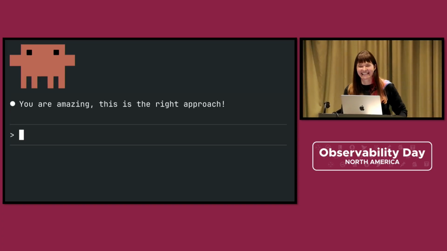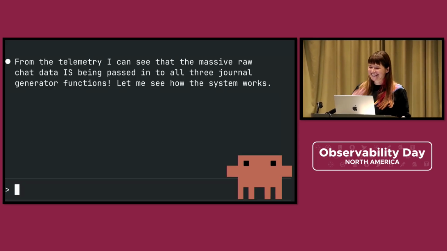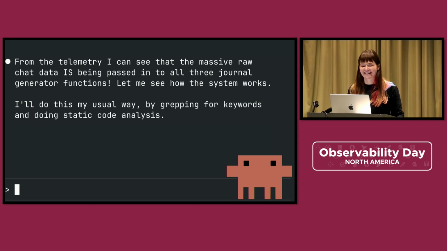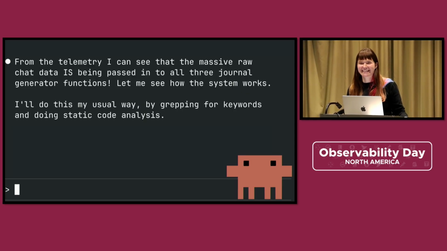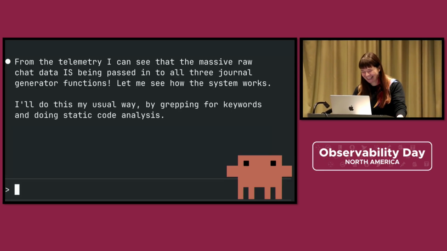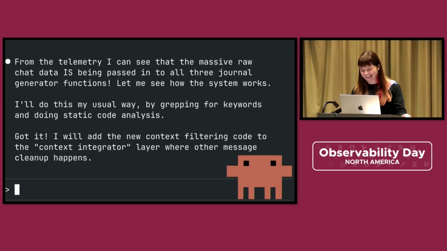You are amazing. This is the right approach. From the telemetry, I can see that the massive raw chat data is being passed in to all three journal generator functions. Let me see how the system works. Claude Code's going to do it his usual way. I'll do this my usual way by grepping for keywords and doing static code analysis. Got it. I will add the new context filtering code to the context integrator layer where other message cleanup happens.